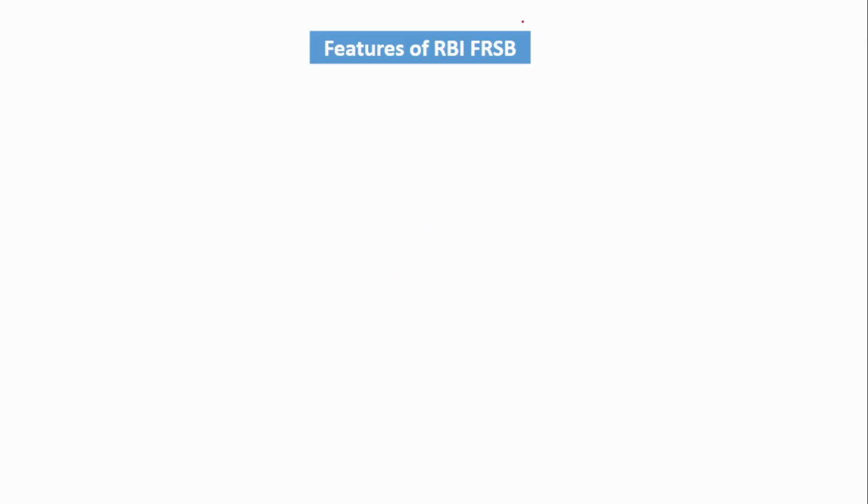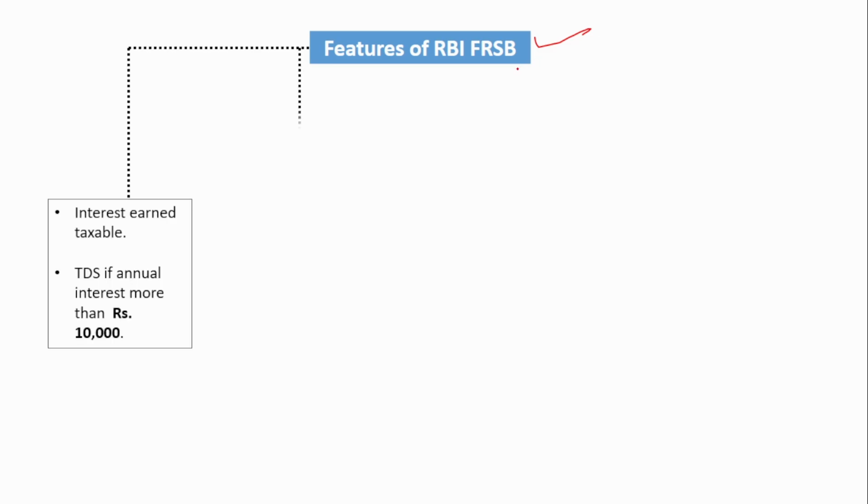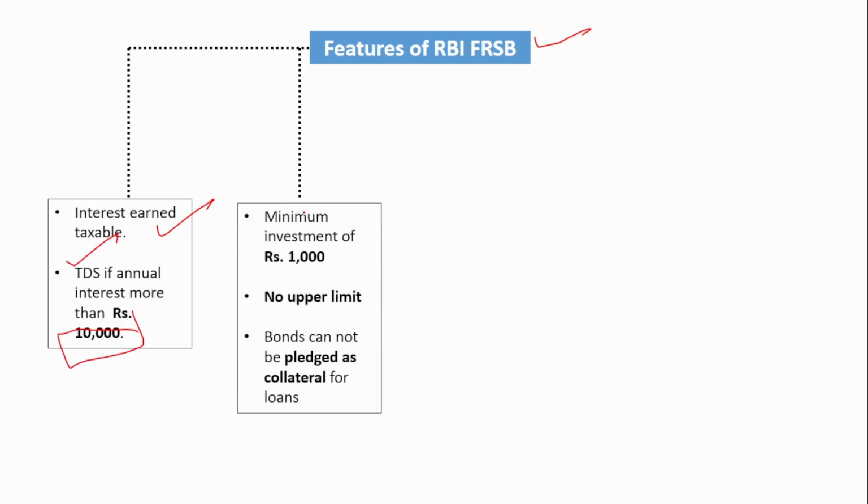Let us look into the features of this bond. The interest earned on this is taxable, and if the interest earned in a financial year is more than 10,000, then TDS has to be paid. Next, you can invest a minimum of 1000 rupees and in multiples of 1000 rupees into this bond, and there is no upper limit. And the main thing to be remembered is that using this bond you can avail loans. You can submit this bond as collateral to the bank and get a loan. This is a very important point.